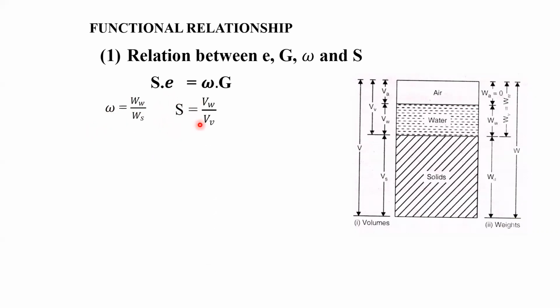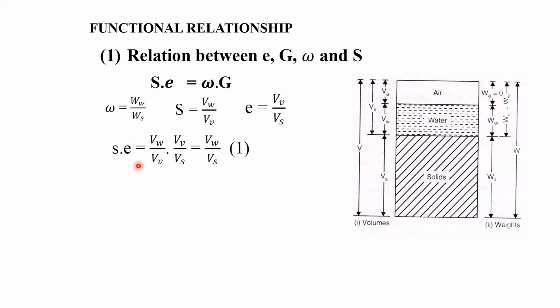Degree of saturation is equal to volume of water by volume of voids. Void ratio is equal to volume of void by volume of solid. So these definitions we have already talked about in the previous lectures. Now we have to prove Se is equal to wG.